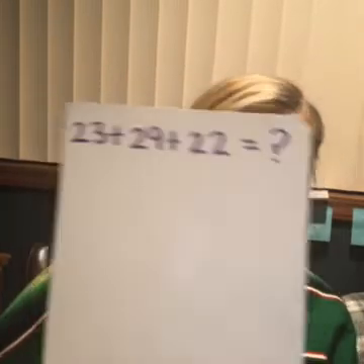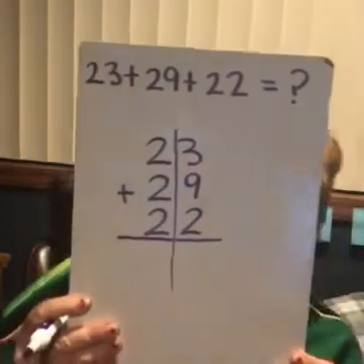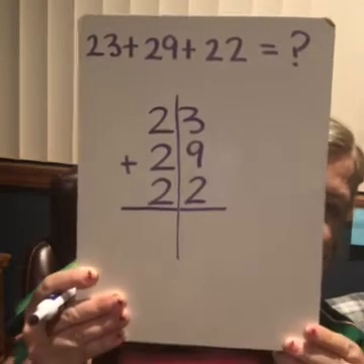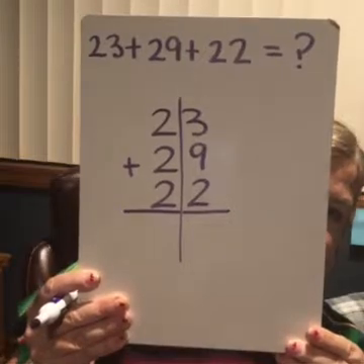So my favorite way to do this is just to stack all three up and regroup. So that's the way that I'm going to do it. But remember, you could use place value blocks, you could break apart the numbers, you can do it however you wish. So I've got 23, 29, and 22. And the most important thing that I need to remember when I am stacking these numbers is to make sure that my tens and ones stay in line. So I've put my little line straight down the middle to help me do that.